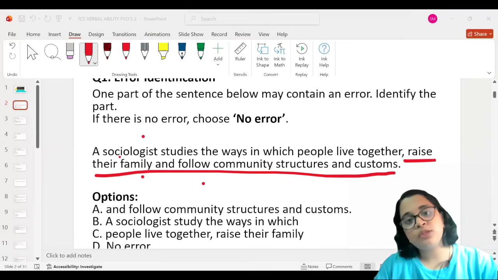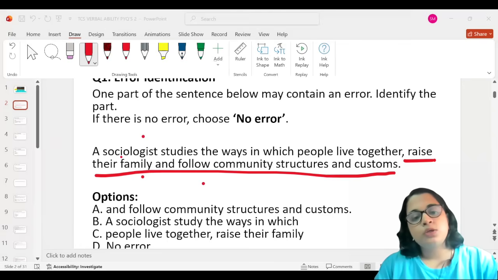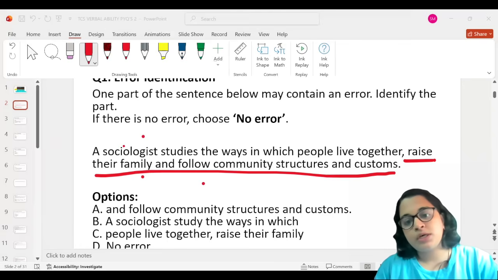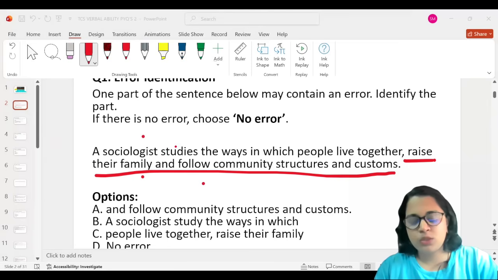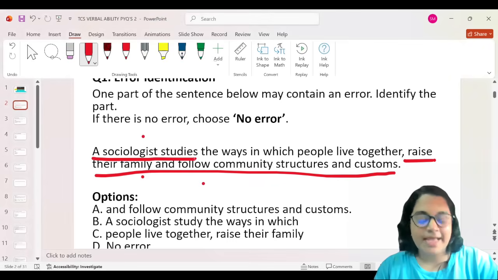If there's going to be more than one person, then you'll probably say sociologists. So we're talking about only one sociologist here, and since the subject is singular, I think it should have been study and not studies. The action word should have been study. So I think this is the part of the sentence that has an error.